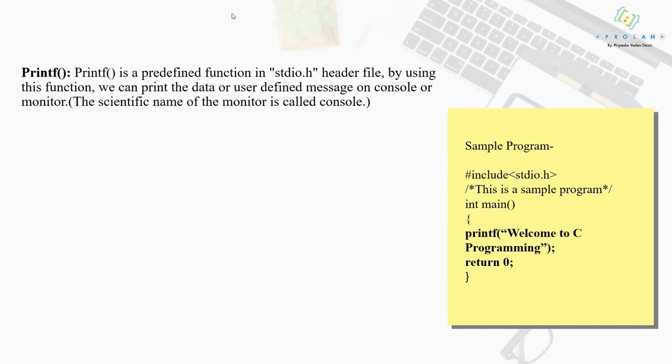So what do you mean by console? Console is nothing but another name for the monitor or the computer screen. So don't get confused when I say console. Console is nothing but your output screen. So basically the printf statement is used for printing data or a string on the output console.